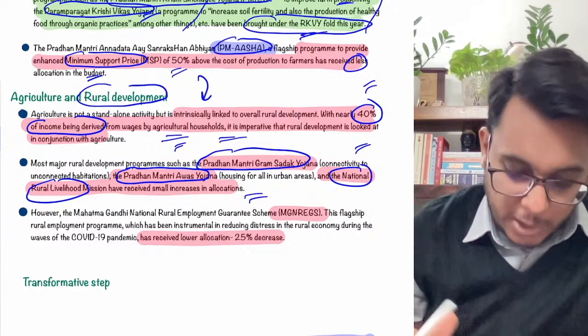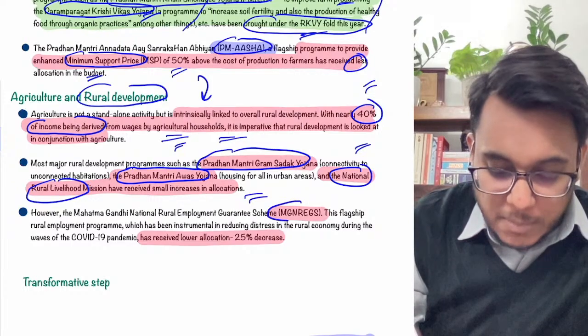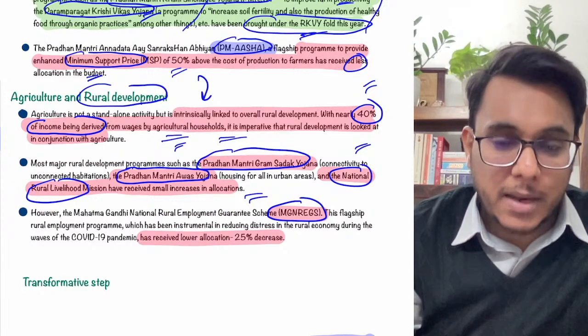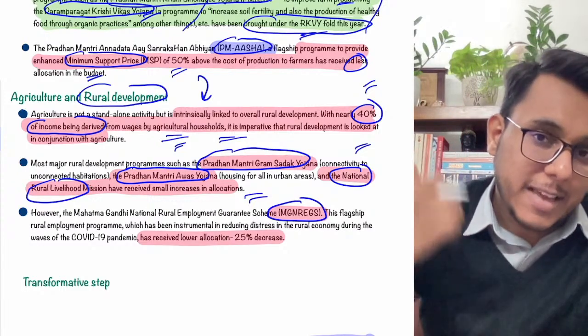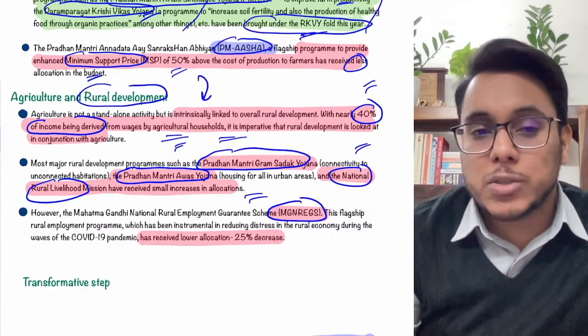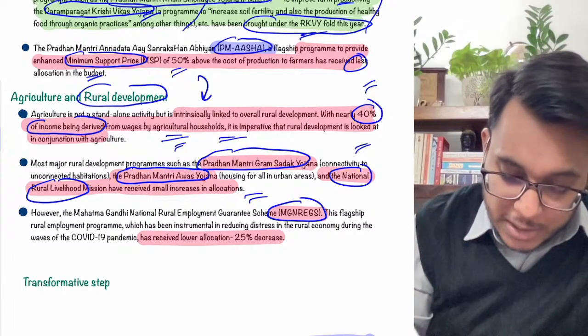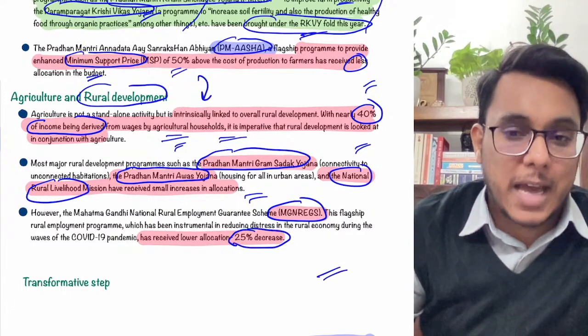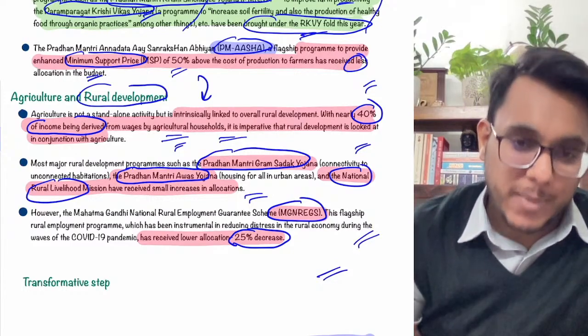Then, specifically, if we talk about MG Narega, which was the lifeline for the rural economy during the pandemic, because a large number of people went back to their homes due to reverse migration, MG Narega was a backbone. For MG Narega, there has been a 25% decrease. Such things should have been addressed.